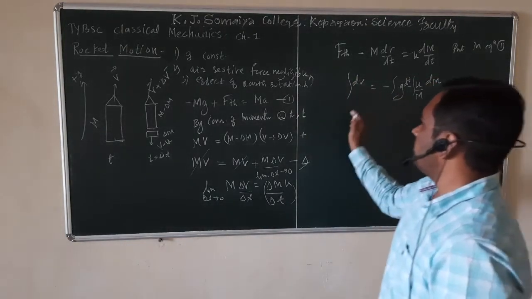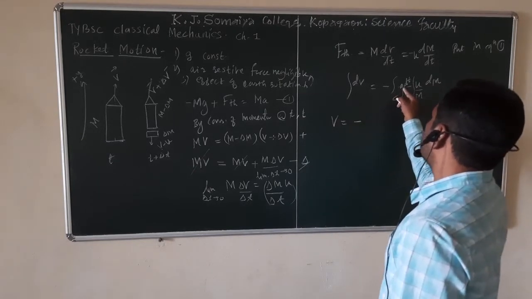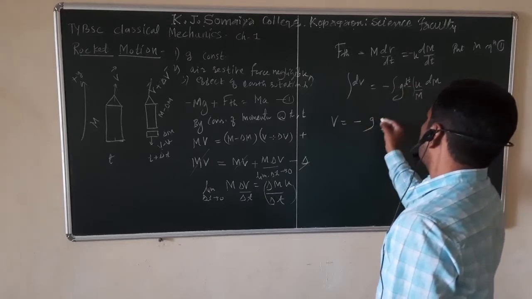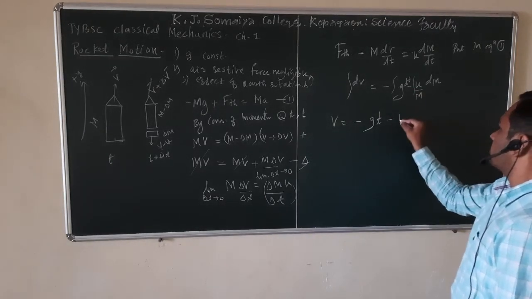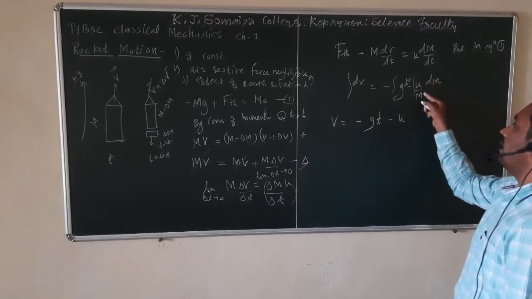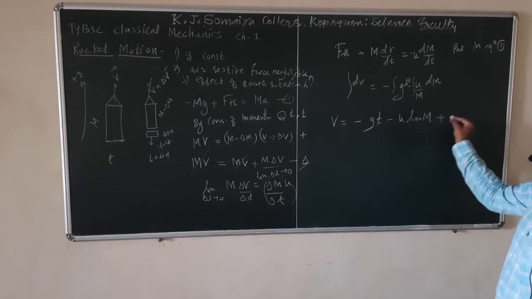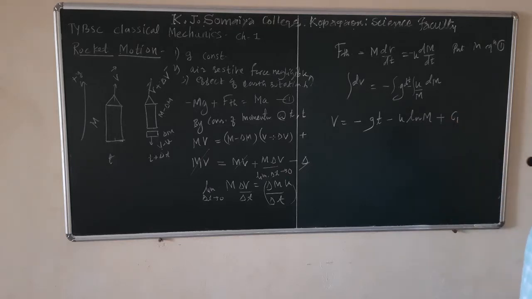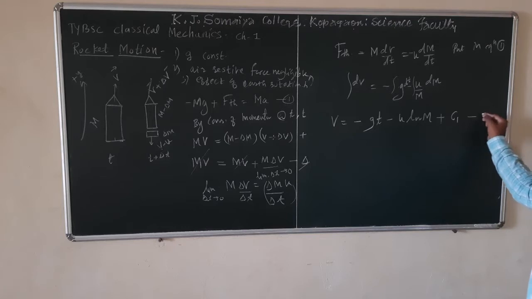So integration of dv is v, minus integration of g dt. G is constant, integration of dt is t, minus u is constant, dm upon m, and its integration is ln of m. And plus we get constant of integration, because this is an indefinite integral. So to find the constant of integration, we must use initial conditions. Call this equation 2.